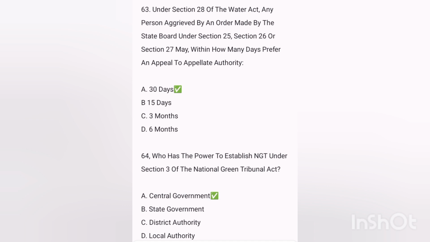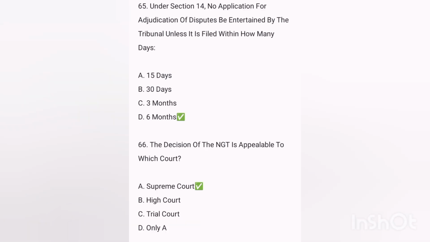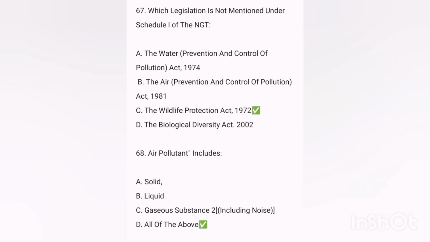Answer was 30 days. Next, who has the power to establish NGT under Section 3 of the National Green Tribunal Act? Answer was the central government. Next, under Section 14, no application for the adjudication of a dispute shall be entertained by the tribunal unless it is filed within how many days? Next, answer was 6 months. Next, the decision of the NGT is appealable to which court? Answer, Supreme Court. Which of the legislations is not mentioned under the schedule of the NGT? Answer was the Wildlife Protection Act 1972.